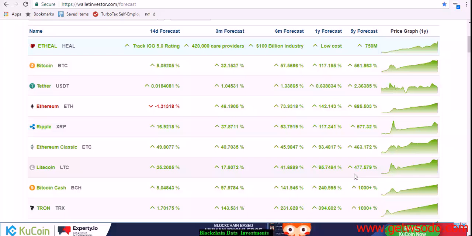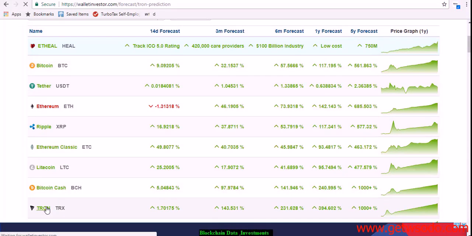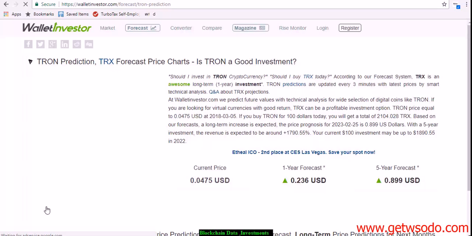Would I just go buy a ton of Litecoin just because of that? No, I wouldn't, because there's a lot that can happen. So you've got to educate yourself. But this is another good tool. You can click on a coin like Tron, for example. It's going to tell you why it was developed, what the purpose is, where it came from, and why they think what it thinks. So according to our forecast system, TRX is an awesome long-term one-year investment.